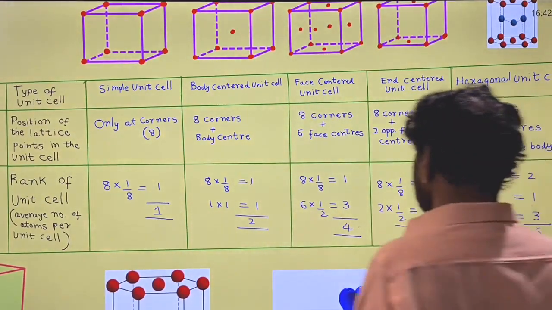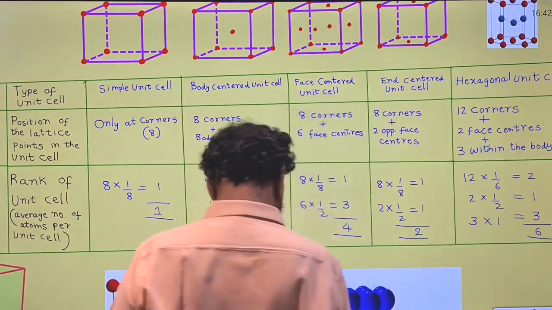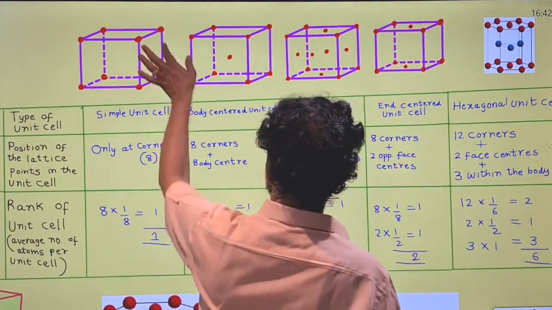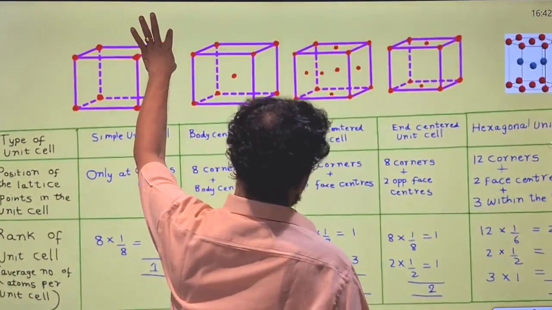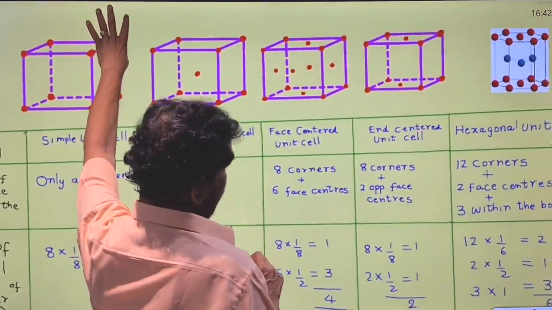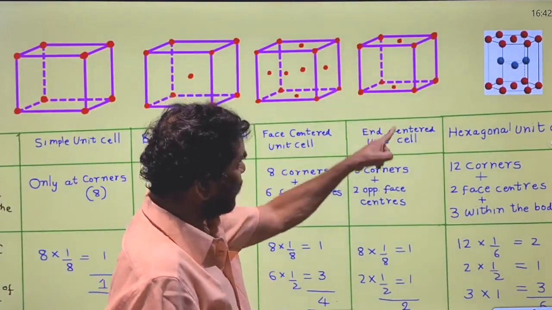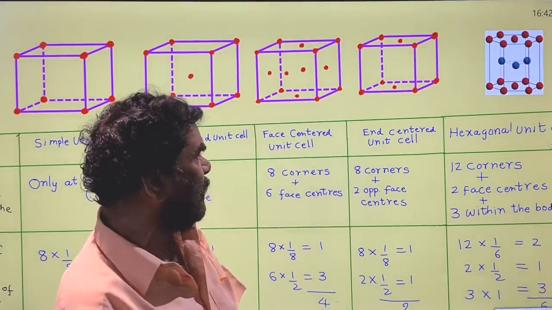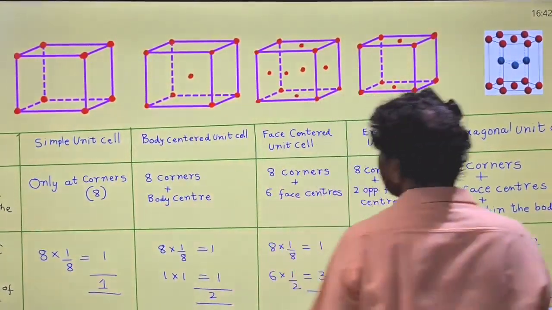Now the end-centered unit cell. If the lattice points are distributed in this manner, it is called the end-centered unit cell.